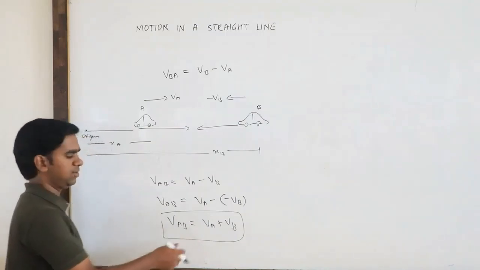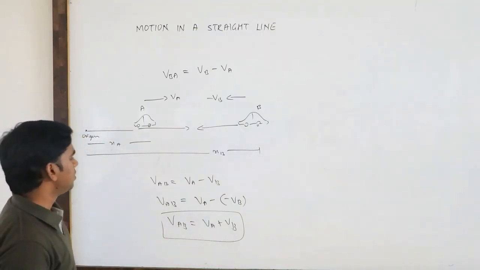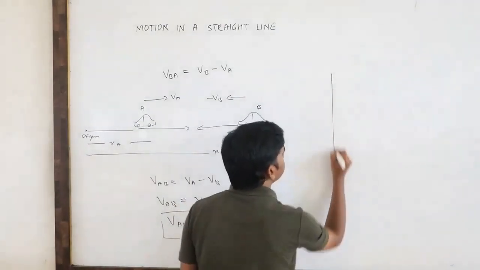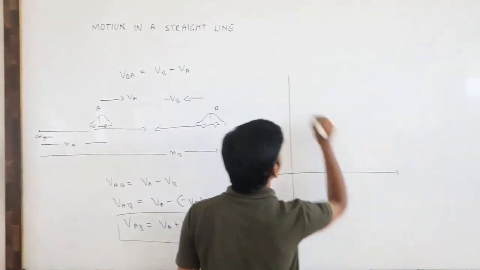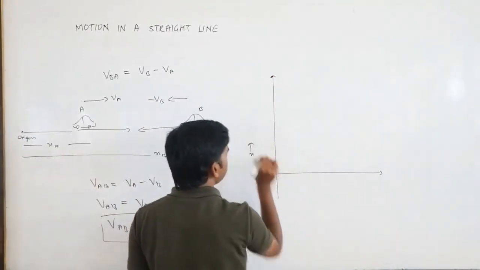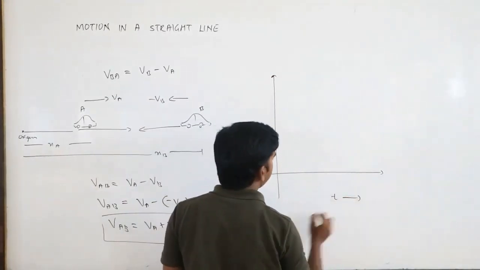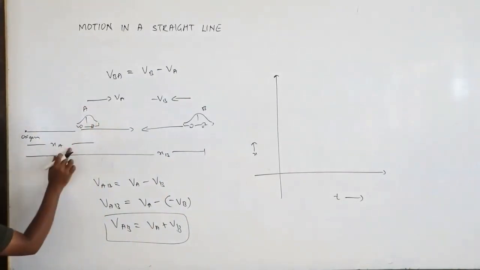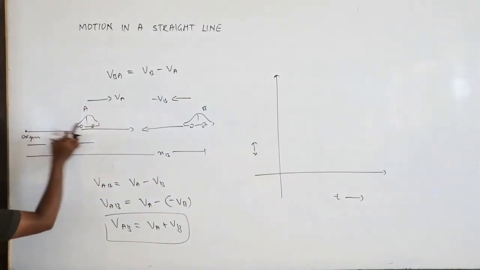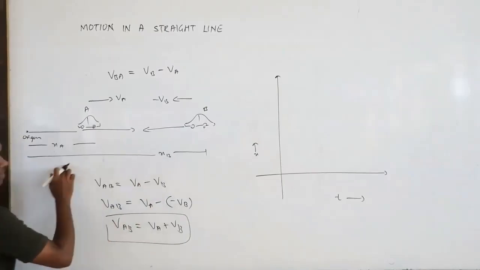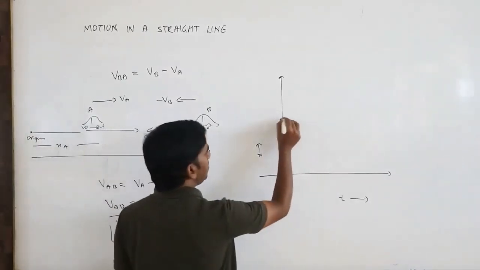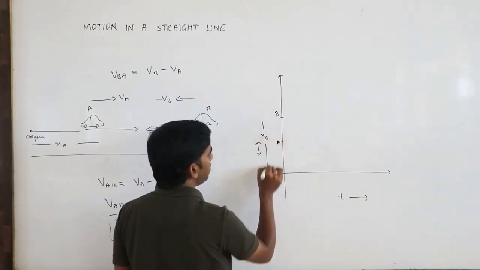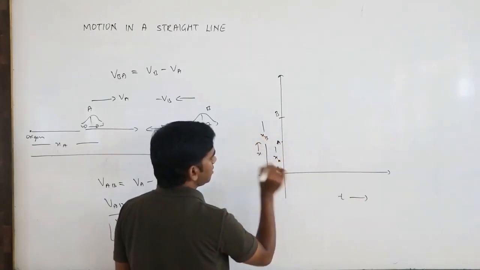If you want to plot the graph of position versus time, this is position X and this is time. A is at a distance XA, only this much. B is at a distance of XB, very high. This is your B and this is your A.